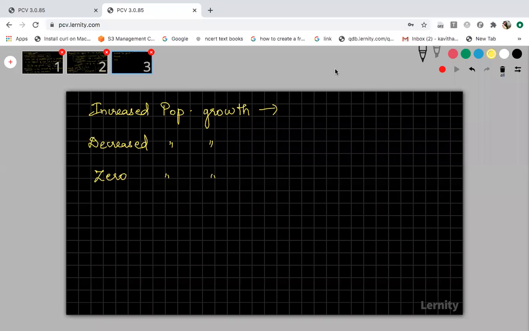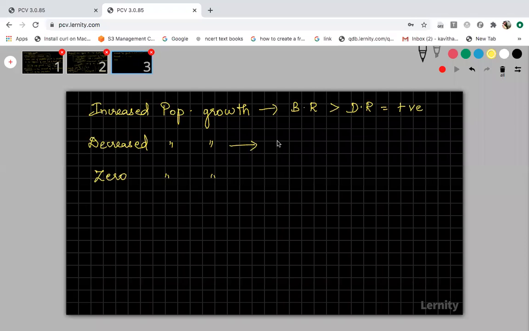Give your answers. Yeah, when birth rate is more than the death rate. Simply see, I told you, when you want to calculate the population growth, you have to subtract birth rate minus death rate. When this value is more than this value, then obviously the answer will be positive, right? Positive, then it is called increased population growth. That is called positive population growth.